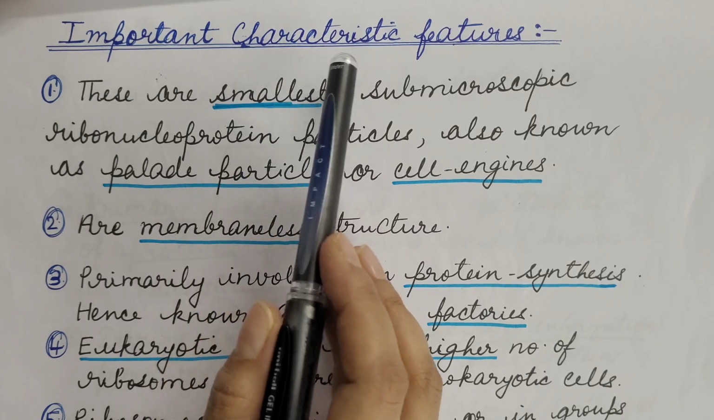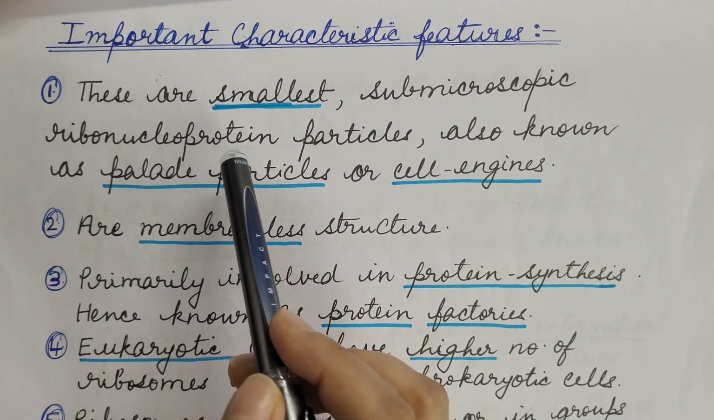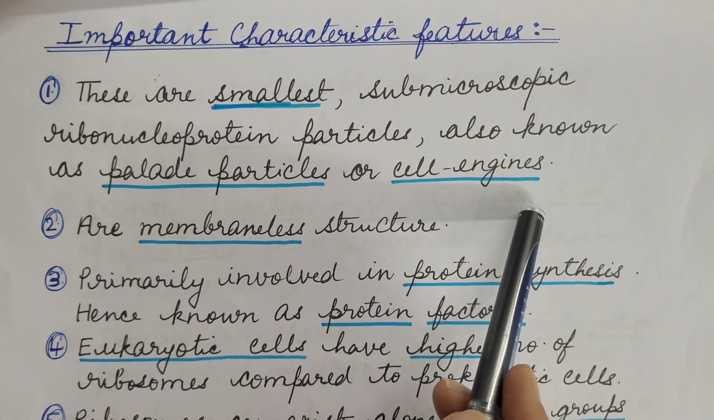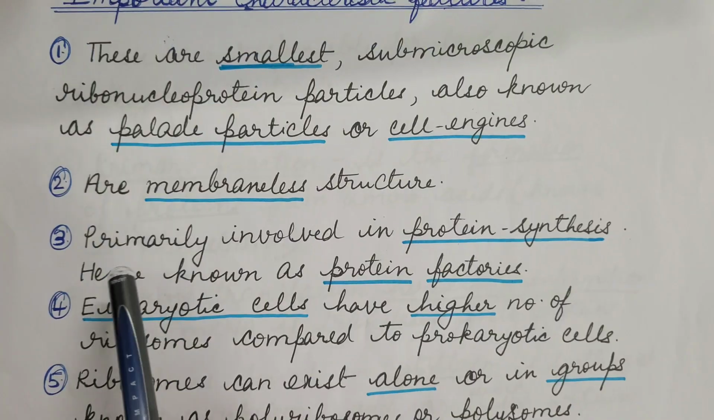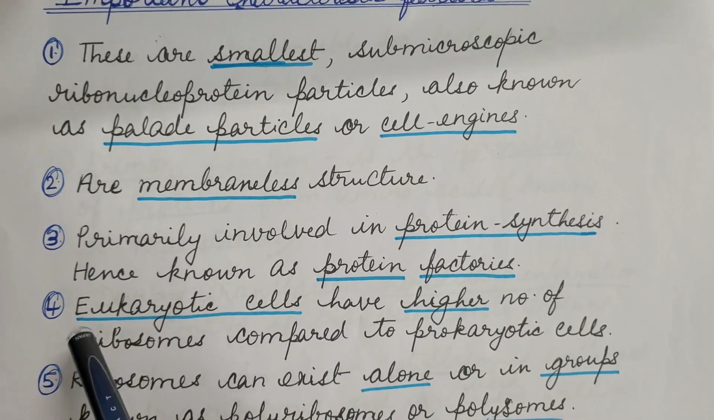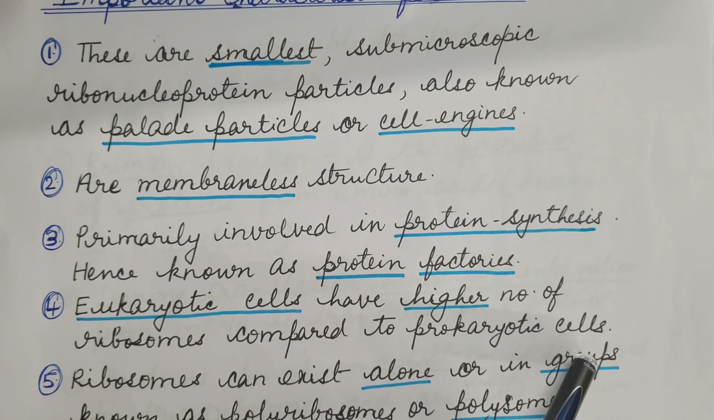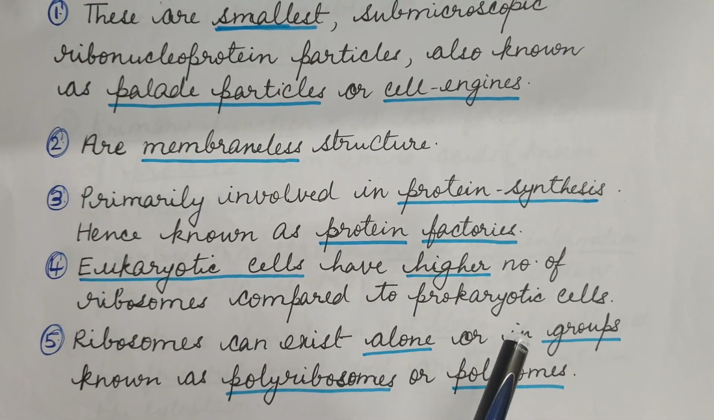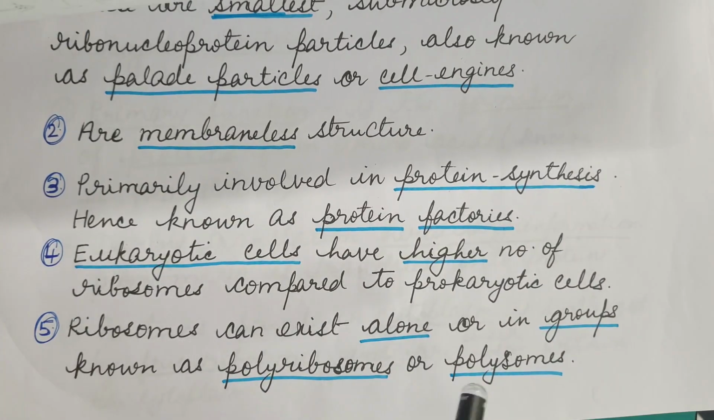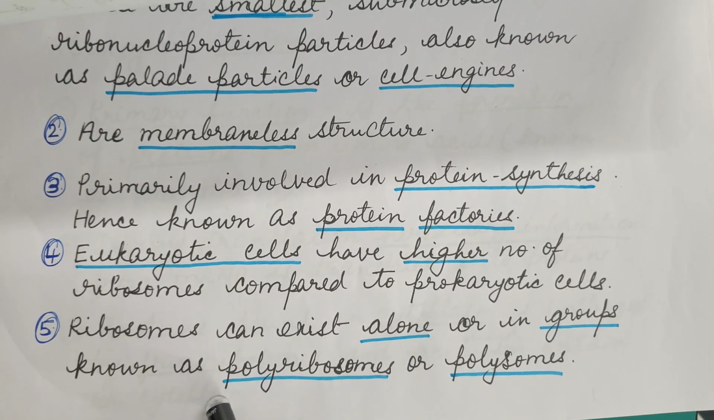Now the important characteristic features of ribosomes. These are the smallest submicroscopic ribonucleoprotein particles, also known as Palade particles or cell engines. These are membraneless structures. These are primarily involved in protein synthesis, hence known as protein factories. Eukaryotic cells have a higher number of ribosomes compared to prokaryotic cells. Ribosomes can exist alone or in groups known as polyribosomes or polysomes. In polyribosomes or polysomes, many ribosomes are linked by a long string of messenger RNA.